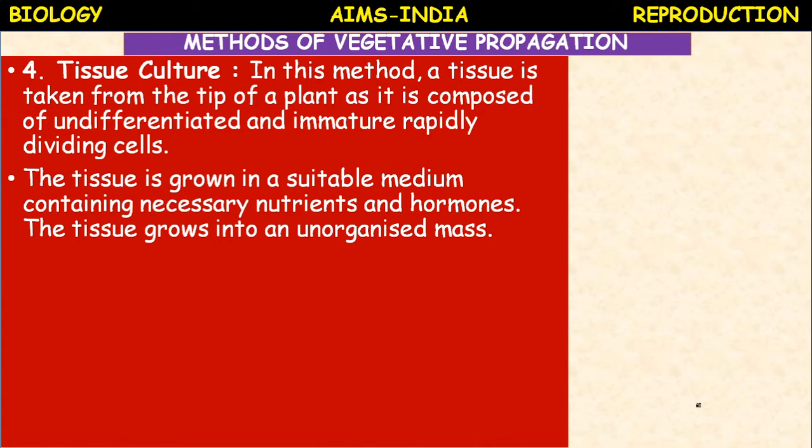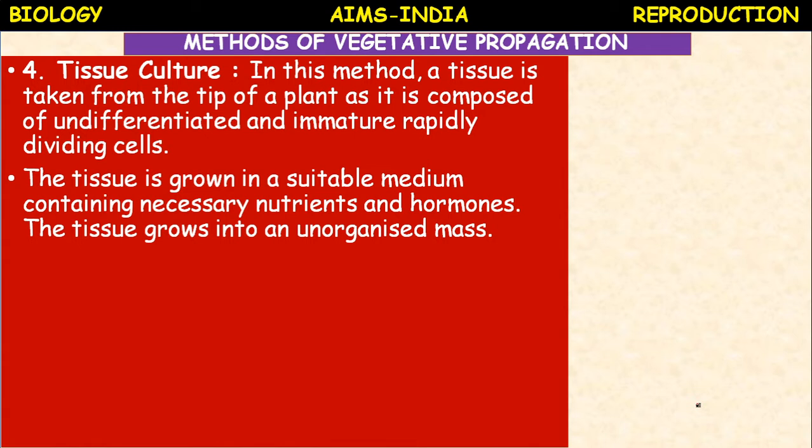The tissue is grown in a suitable medium containing necessary nutrients and hormones. The tissue grows into an unorganized mass which is called callus.